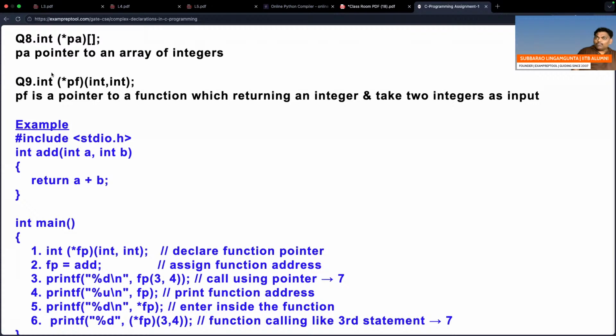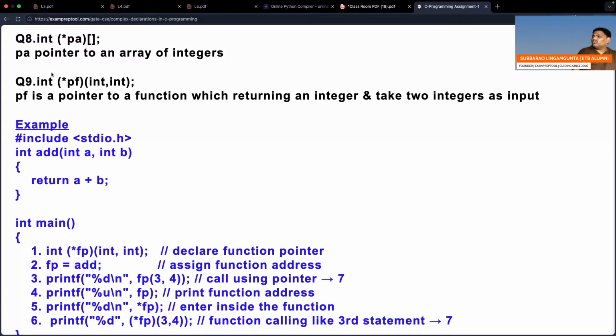The 8th one and the 9th one: 8th one, pointer to array; 9th one, pointer to function.